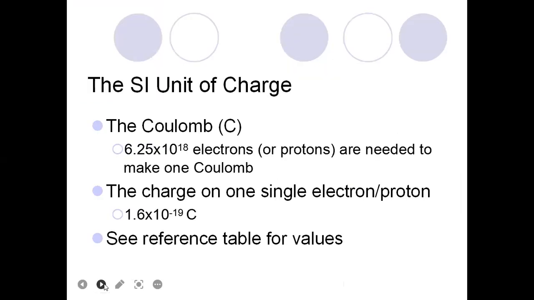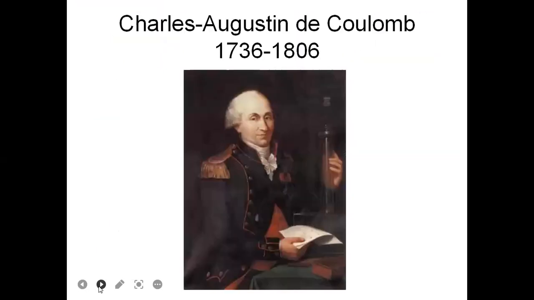And you must know the SI unit of charge, the Coulomb. You must know what is Coulomb. 6.25 times 10 to the power 18 electrons or protons are needed to make one Coulomb. The charge on a single electron or proton is 1.6 times 10 to the minus 19 Coulomb. We can use the reference table.